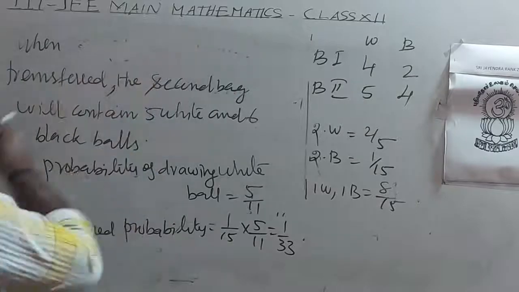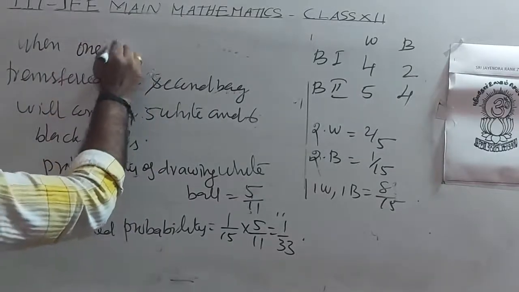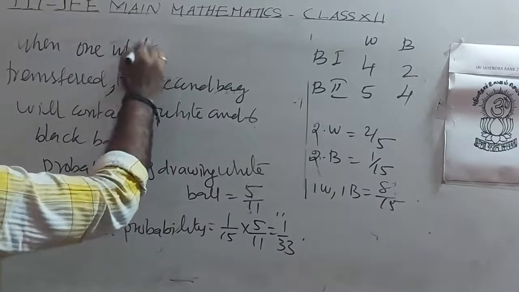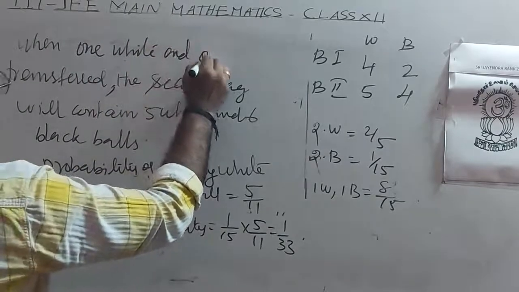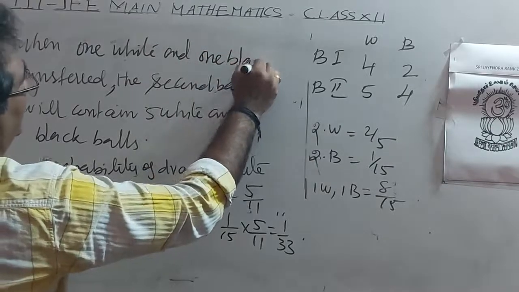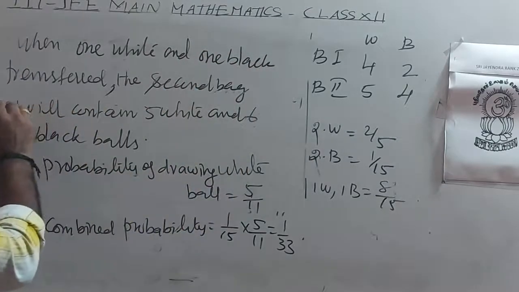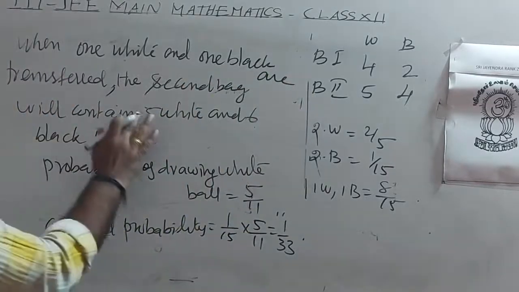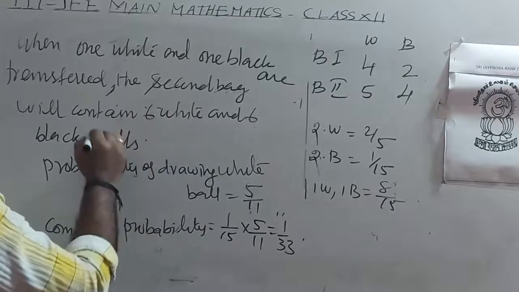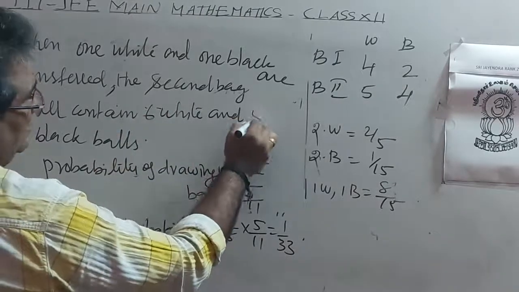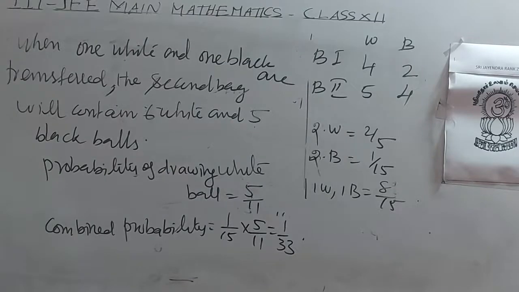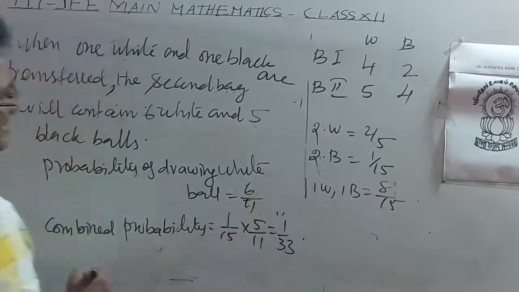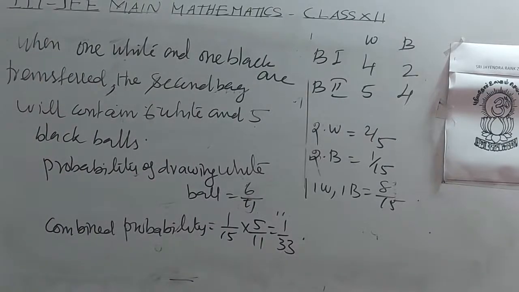When 1 white and 1 black are transferred, the second bag will contain 6 white and 5 black balls. Probability of drawing white, that is 6 by 11.